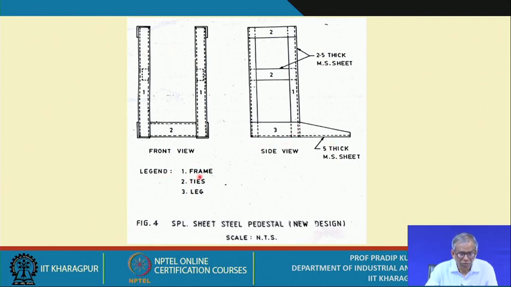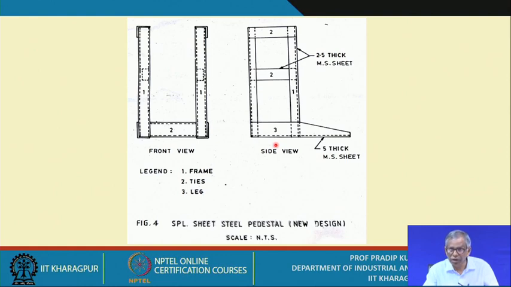So, what we have over here, the number 1, there are the 2 frames. This is the frames, and the number 2 is the ties, these 2 ties you have, and 3 is basically the leg, which you can see directly if you look at the side view. Okay.